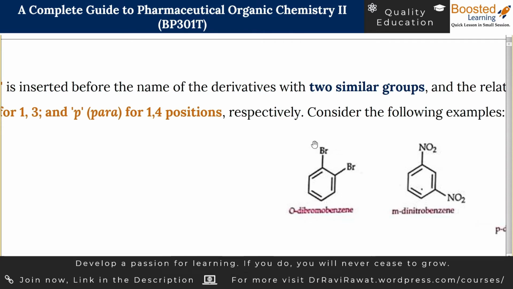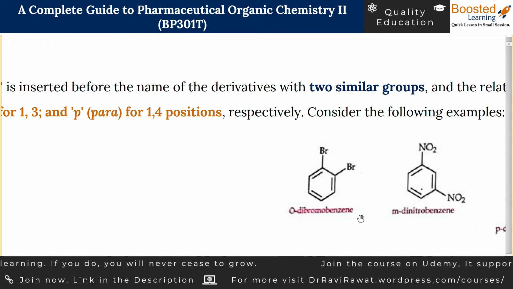When there was only one bromine, it was simply called bromobenzene, and when there are 2 groups, it can be called dibromobenzene, but you have to specify the relationship between these 2 groups, because the other bromine can be adjacent to the previous bromine, or it can be on the 3rd position, or on the 4th position. So such possibilities are there.